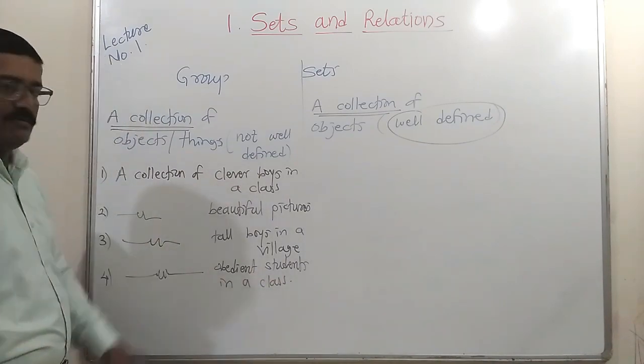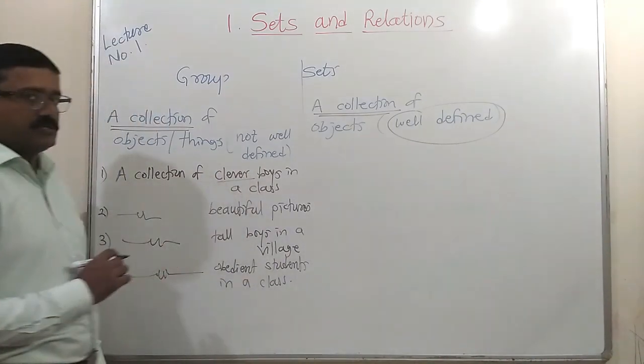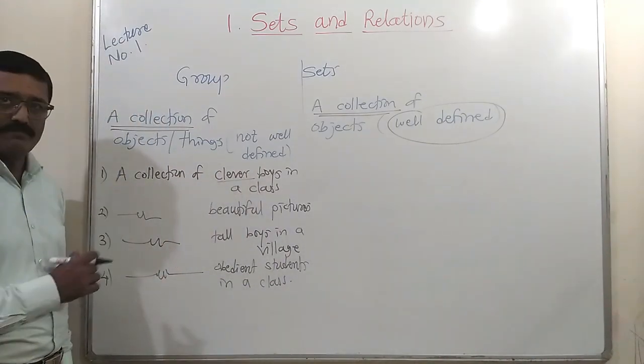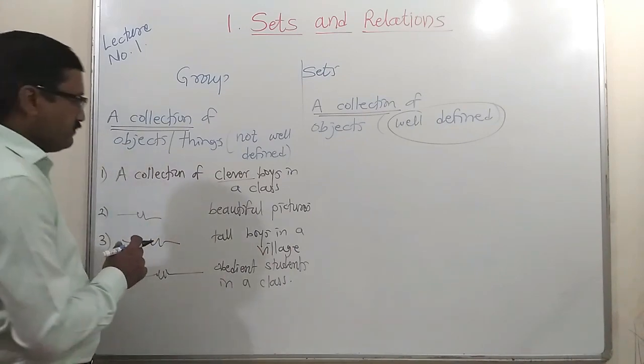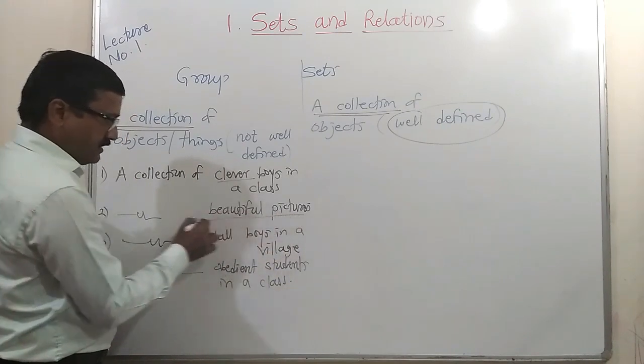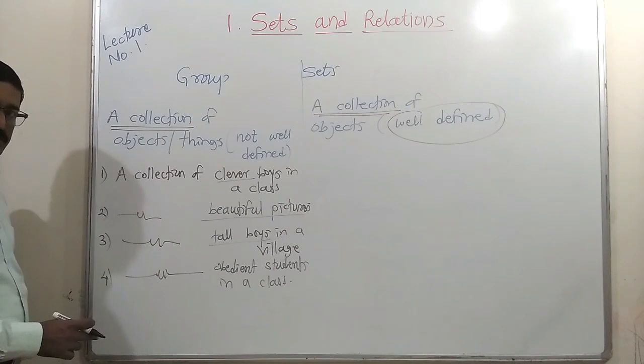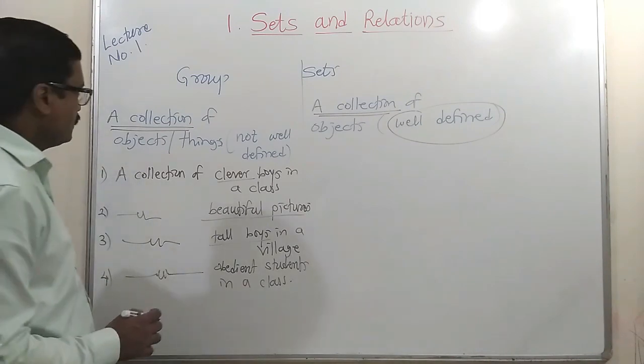These objects are not well defined because we can't define the term clever. It has no particular definition of a clever boy. It varies from person to person. Also beautiful pictures, tall boys in a village, obedient students in a class, these are also variable terms.